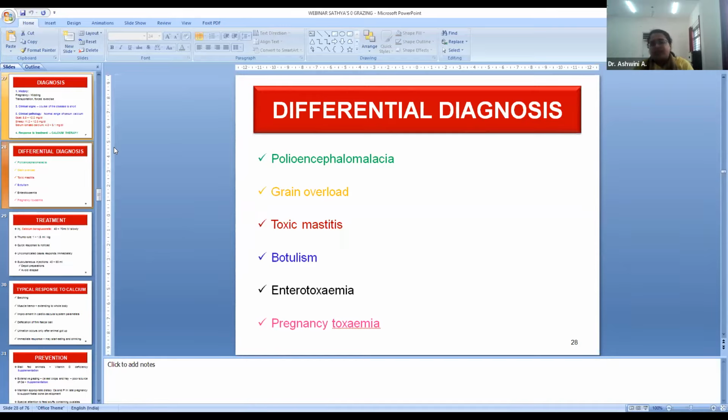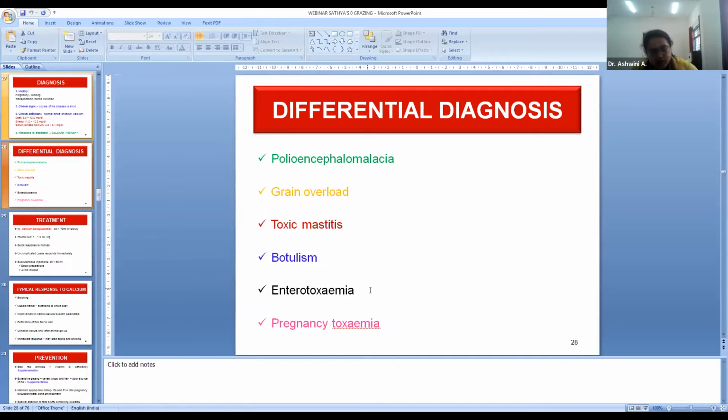And then toxic mastitis, simple, go for the examination of the mammary glands. And then in botulism, what happens, there will be flaccid paralysis, which will be progressive from the hindquarters. There will be a history of being near the poultry farm areas. Along with it, there will be a habit of pica in the animals, and no response to calcium therapy. If you give the calcium also, there won't be a response. And there will be severe abdominal respiration, very severe in nature, and profuse salivation in botulism.